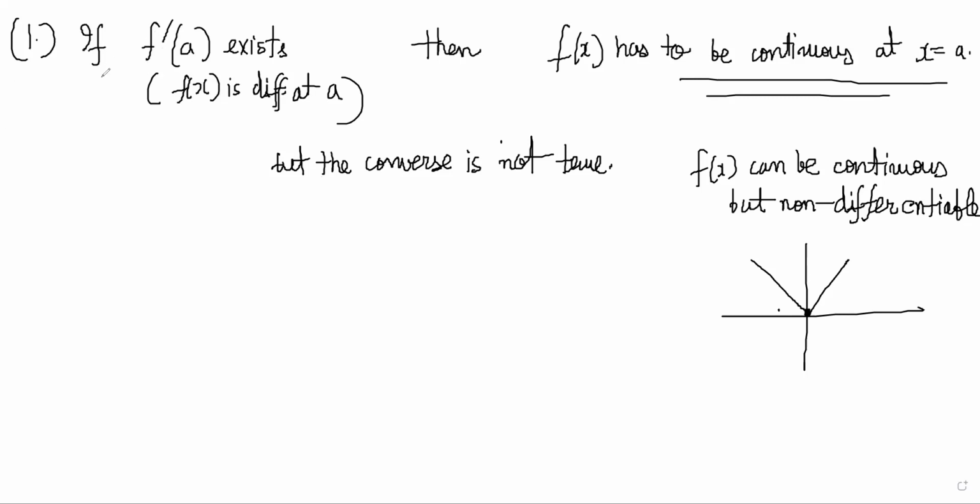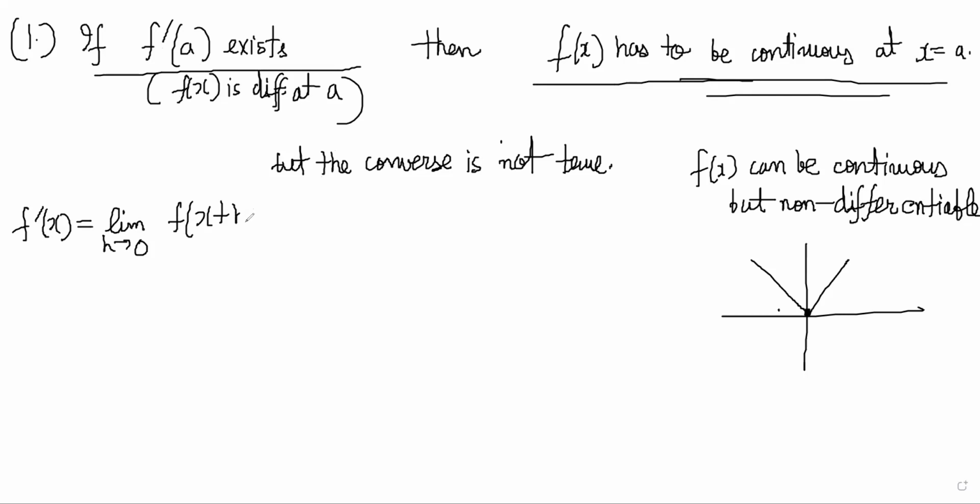So we can prove the first part of the statement, that if this exists, then the function is continuous. Since f dash x is basically limit of h tends to 0, f of x plus h minus f of x by h. Why are we saying this?